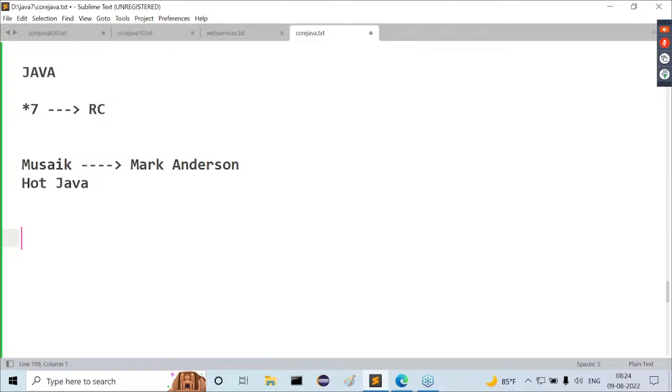The next topic would be differences between Java and others. Differences between Java and others. That topic I will discuss with you tomorrow. Tomorrow at 7 o'clock, we are going to discuss differences between Java and others.